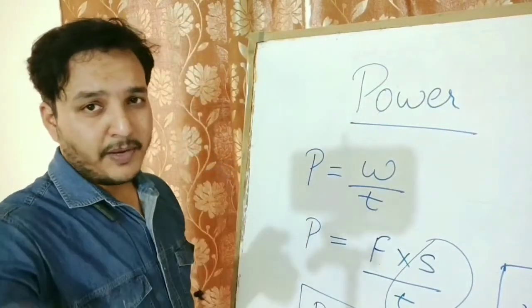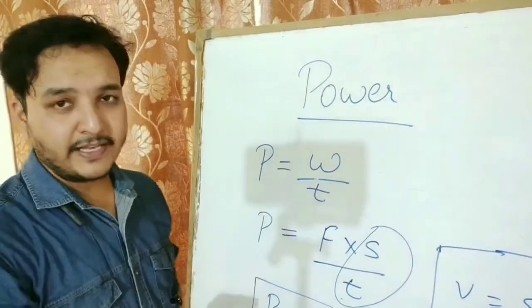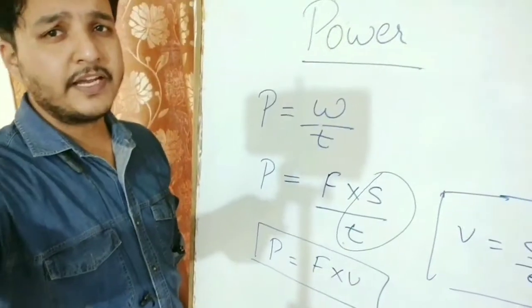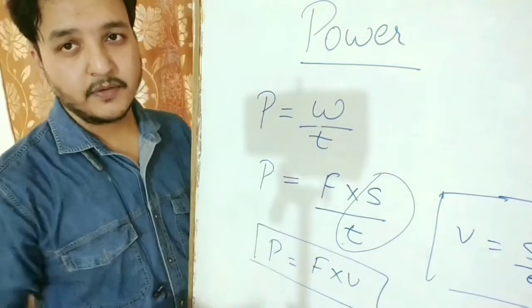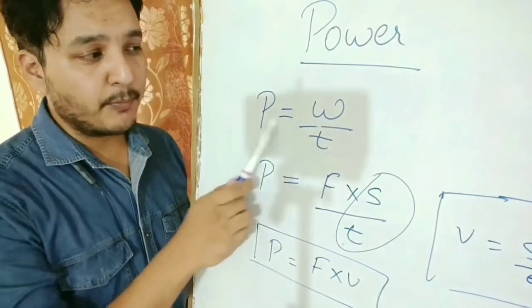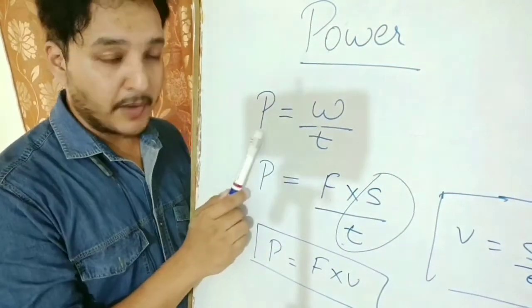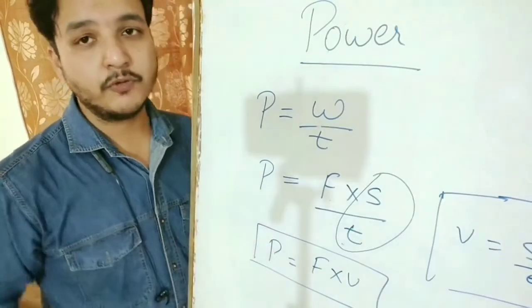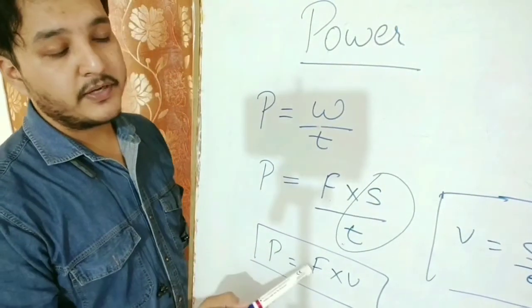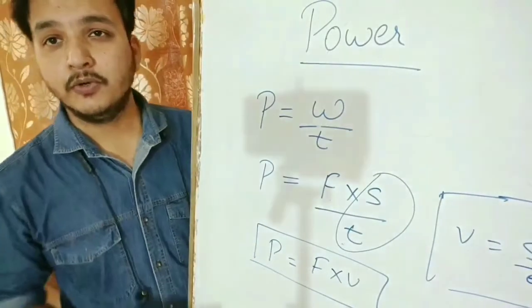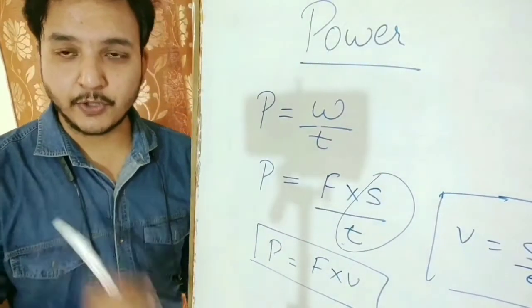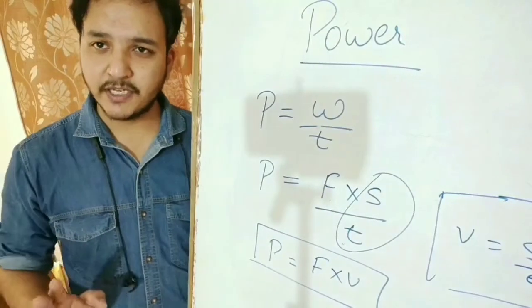Now by using the first and the second formula, we can say a few things. Power is directly proportional to work done. Power is inversely proportional to the time taken. Power is directly proportional to the force applied, and it is directly proportional to velocity, the average velocity. I hope this much is clear to you. Also, the SI unit of power is watt.